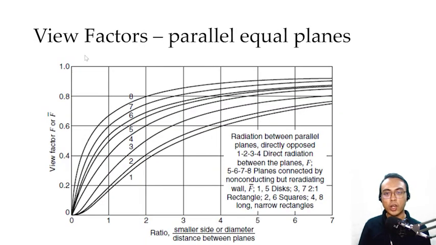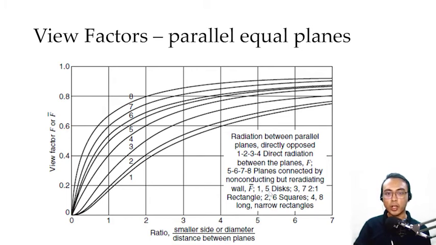Next, we have another system wherein we are now considering parallel equal planes. Parallel equal planes, meaning that you have two planes that are parallel with each other, separated by a distance d. The view factor is on the y-axis, and these different curves here have different meanings. First, we use curves 1, 2, 3, and 4 for direct radiation between two planes. We use curves 5, 6, 7, and 8 for planes connected by non-conducting but re-radiating walls.